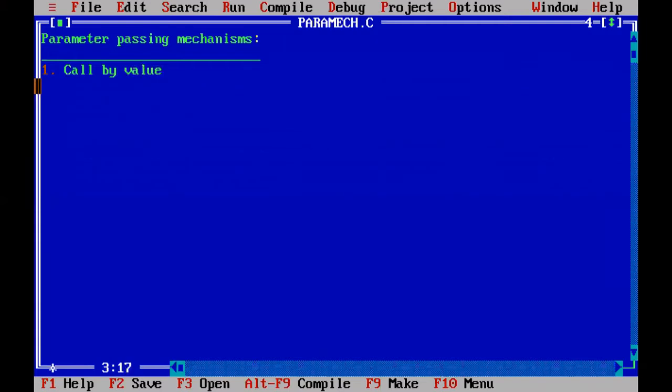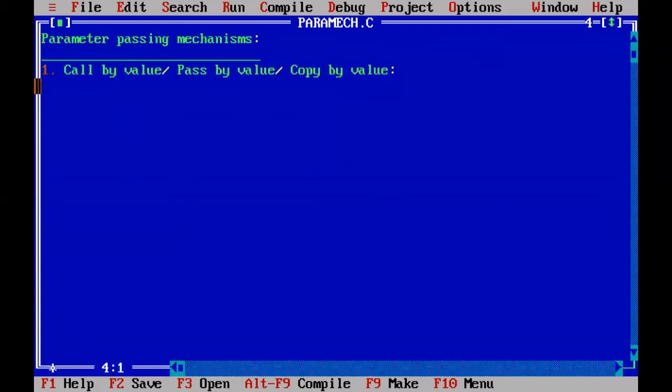Parameter passing mechanism, or we can also say instead of call by value, sometimes a question will be also like this: explain about call by value. Instead of call by value, he will also ask you explain about pass by value, and sometimes he may also ask you explain about copy by value.